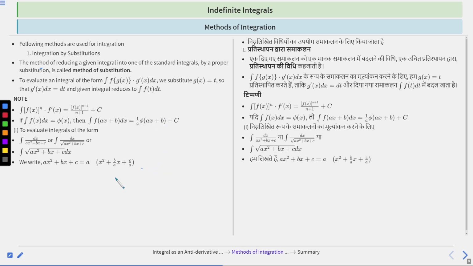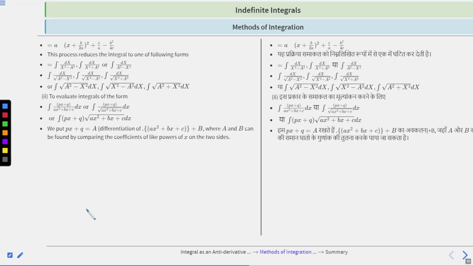Next one is to evaluate integrals of the form integration of dx upon ax square plus bx plus c, or integration of dx upon root over ax square plus bx plus c, or integration of root over ax square plus bx plus c dx. We write ax square plus bx plus c is equal to a times x square plus b by a x plus c by a, right? You have to keep in mind, you have to substitute these things. These are basically integration by methods of substitution.